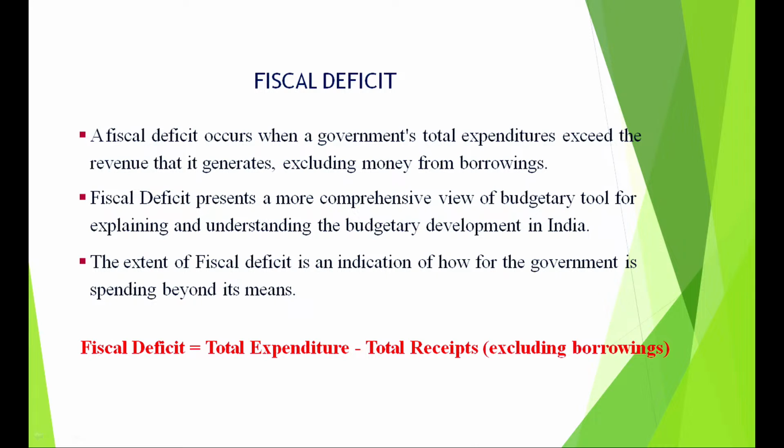Borrowings are not part of this, okay, please remember this. So fiscal deficit occurs when total expenditure exceeds the revenue that it generates, excluding money from borrowings. What does a fiscal deficit do? It presents a more comprehensive tool for explaining the budgetary development in India, and it indicates that the government is definitely spending beyond its means.